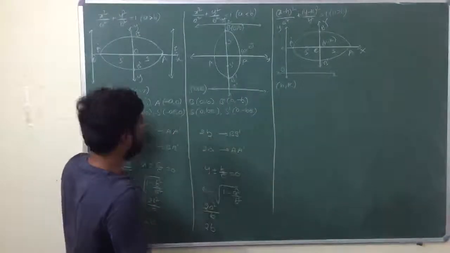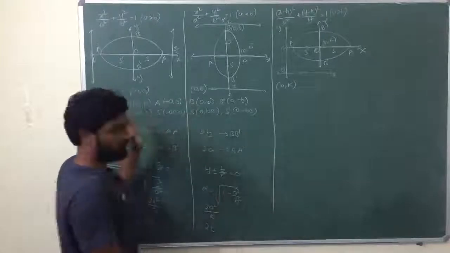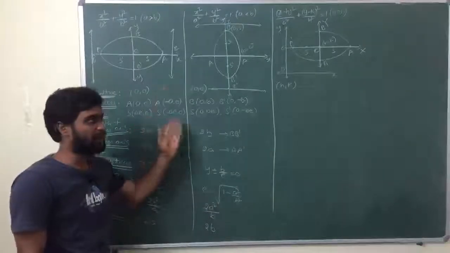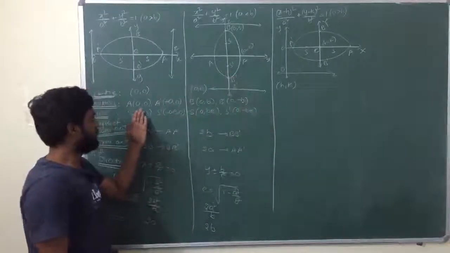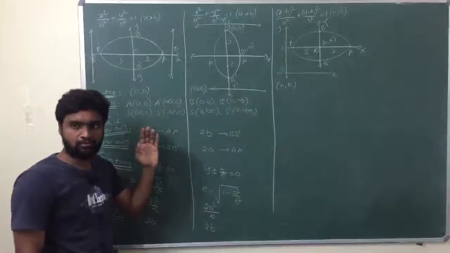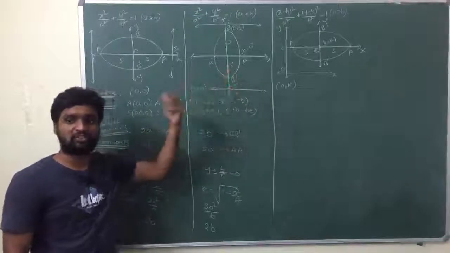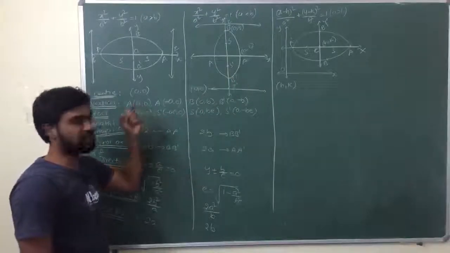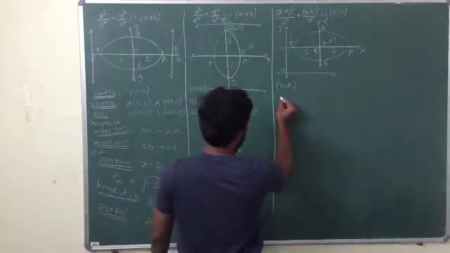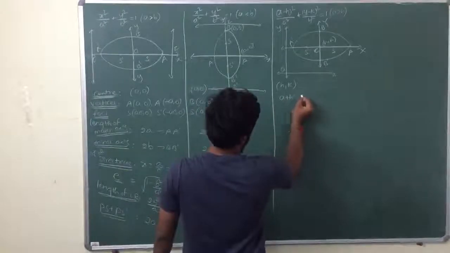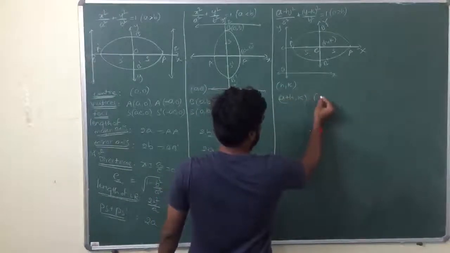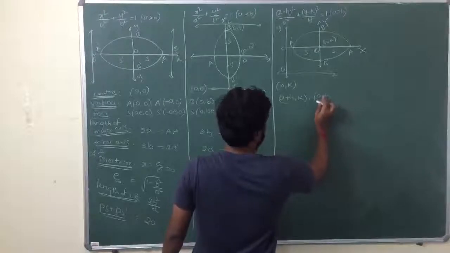Now vertices: look at this and then apply the origin shift formula. A comma 0 and minus A comma 0 are the capital X and capital Y values. So to get small x, small y, add h and k to this. So A plus h comma k and minus A plus h comma k.